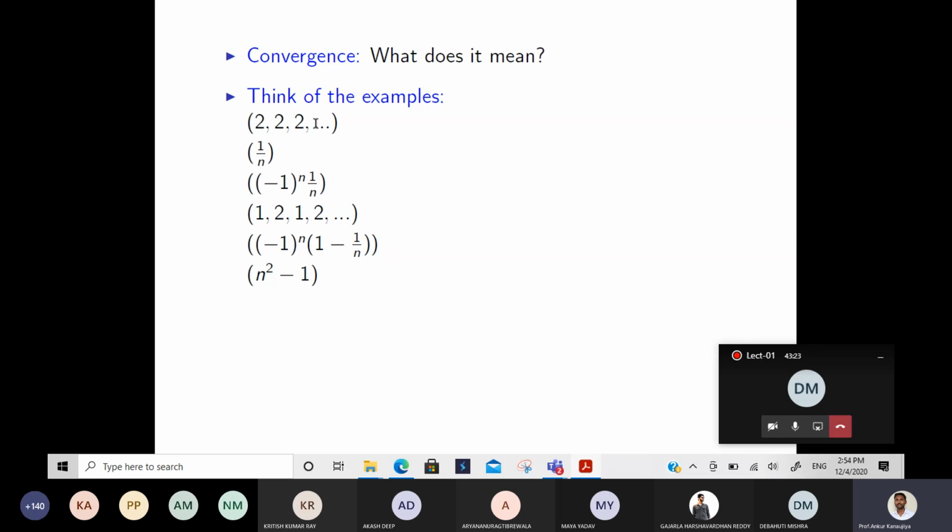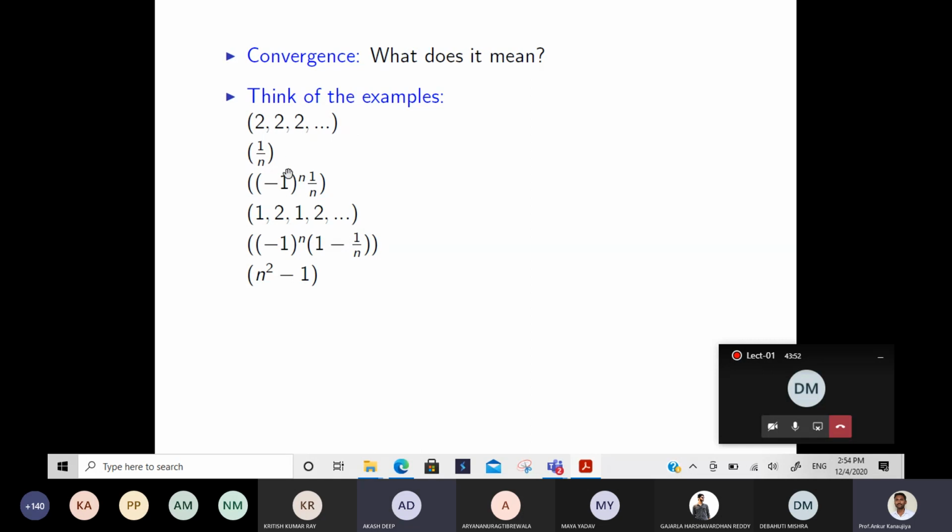Where will x infinity go? Also 2. Yes, correct. So where x infinity goes, that is called the limit of that sequence. And if it goes to some finite number, then we say it is convergent and it is converging to that number. Like this constant sequence is converging to 2.